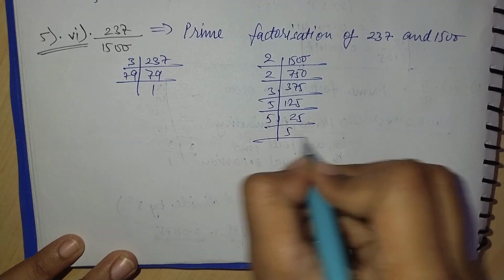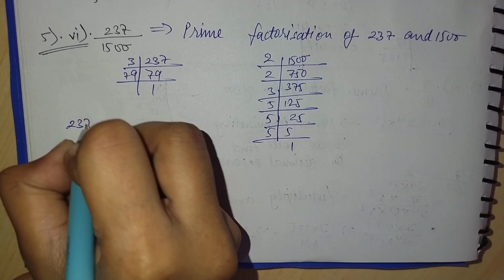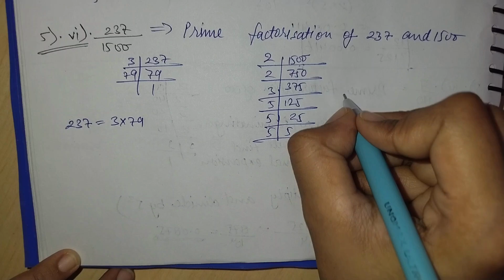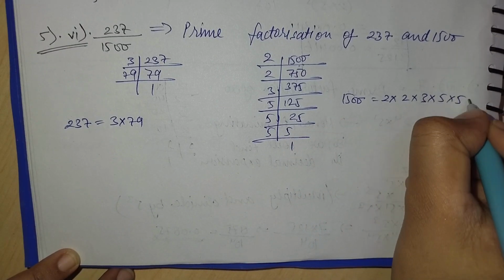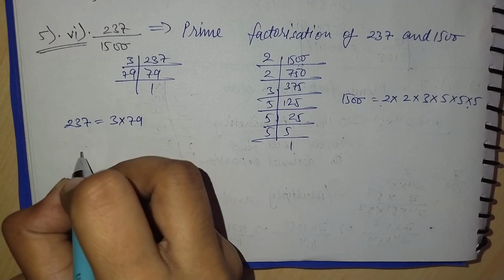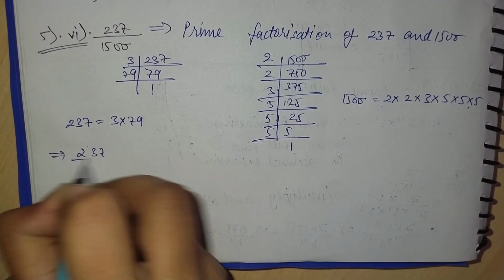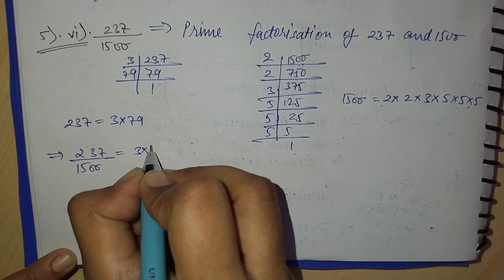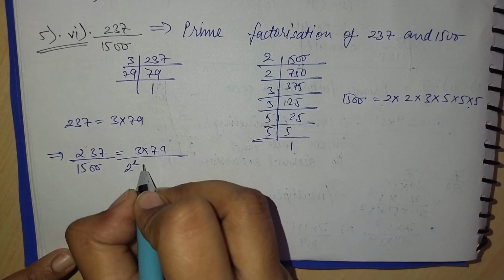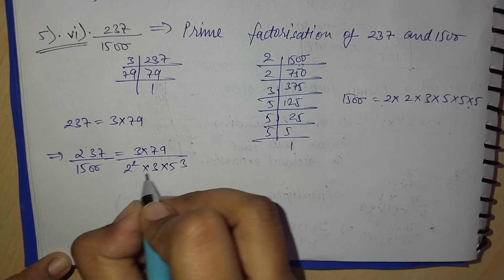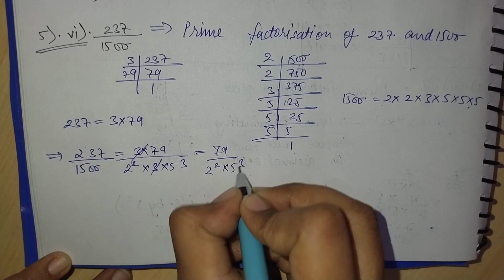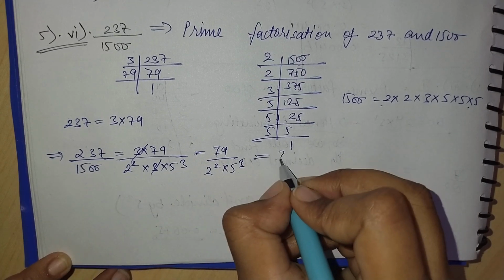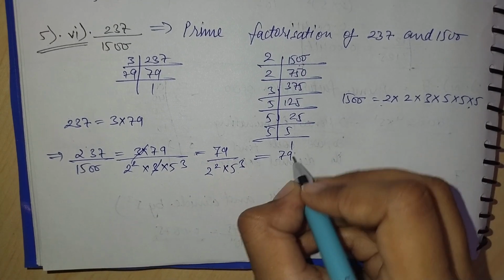Here 5 into 25, then 5 into 5 equal to 1. Now 237 is equal to 3 into 79, and 1500 is equal to 2 into 2 into 3 into 5 into 5 into 5. Now 237 by 1500, we can write it as 3 into 79 upon 2 to the power 2 into 3 into 5 to the power 3. Cancelling 3 from both sides, equal to 79 by 2 to the power 2 into 5 to the power 3. That is equal to 158 upon 10 to the power 3.